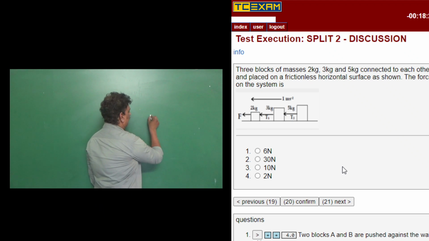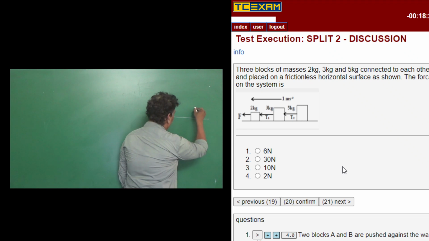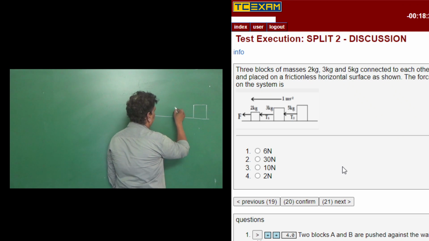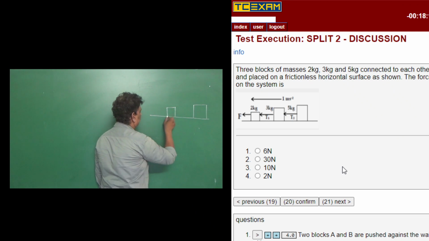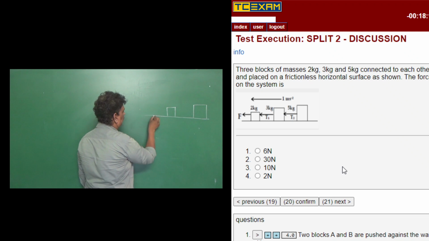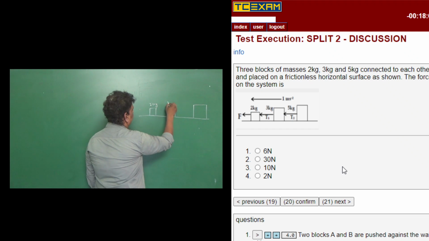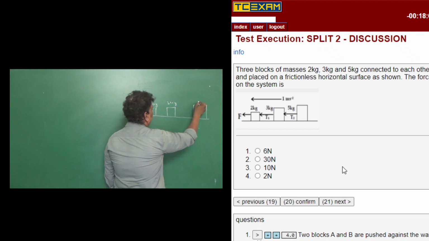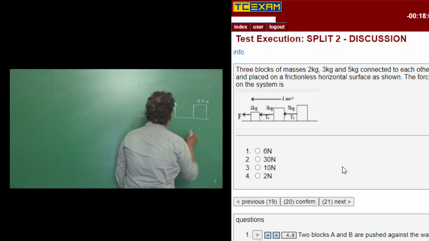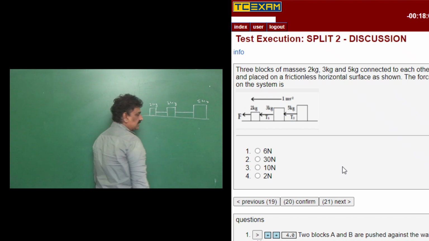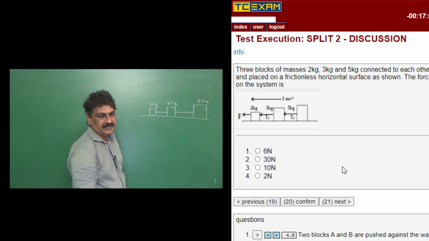So we have given 3 blocks of 2 kg, 3 kg and 5 kg. They are connected by the strings.